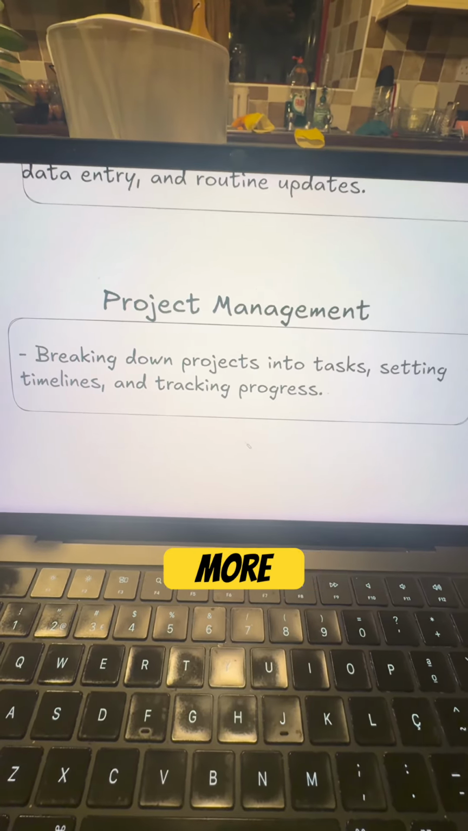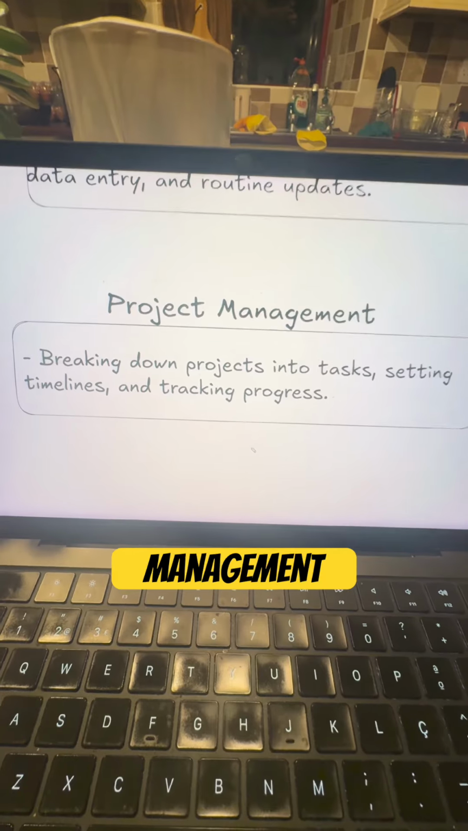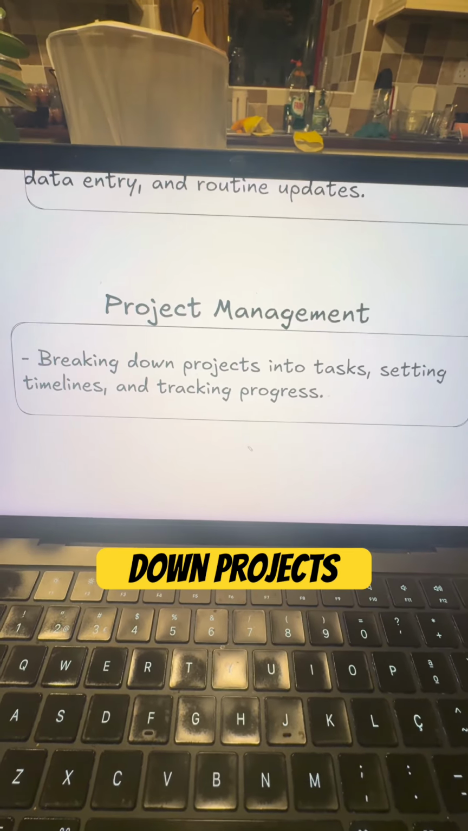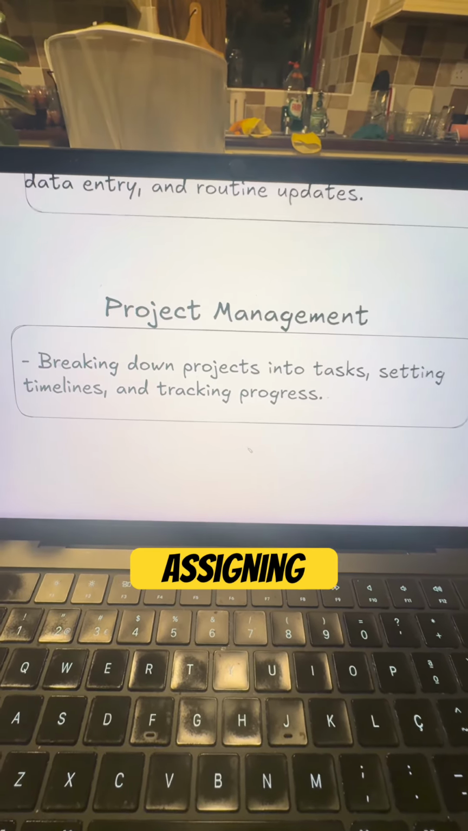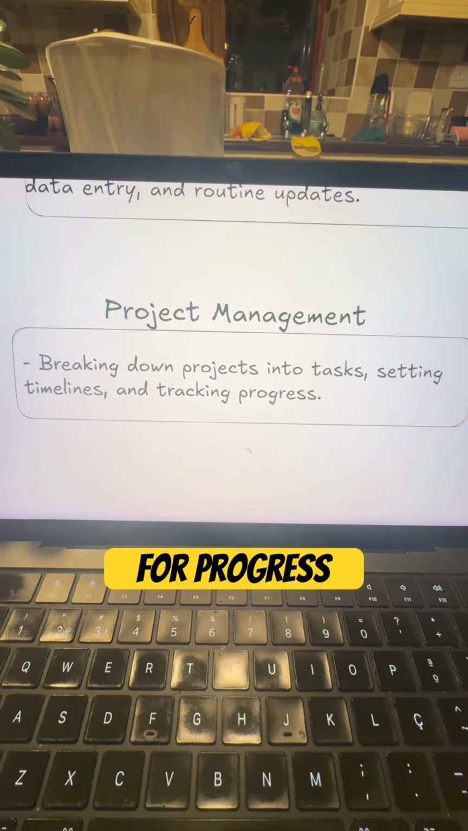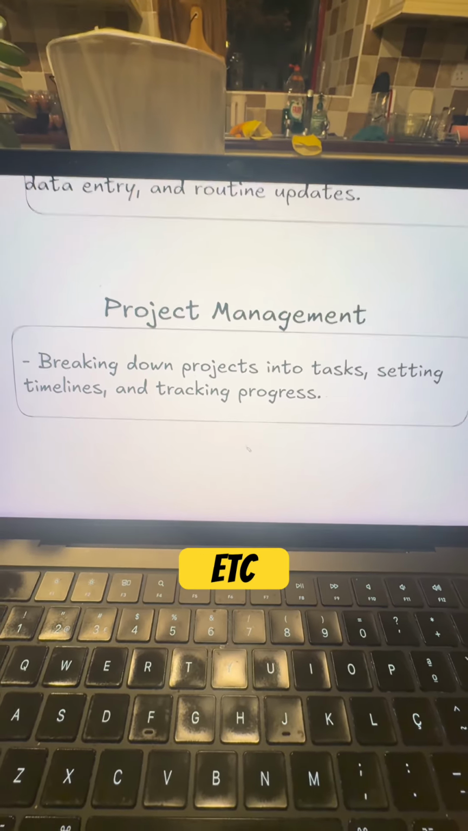Finally, you have things more business side, like project management, which means breaking down projects, setting up timelines, assigning tasks, doing tracking for progress of different tasks, etc.